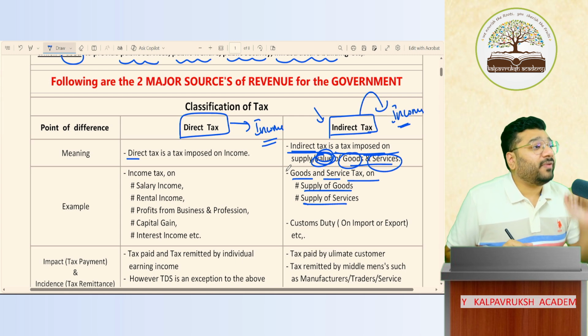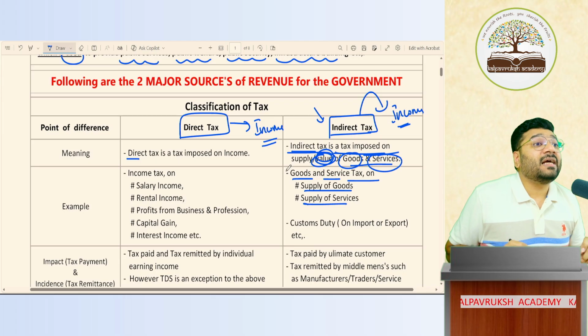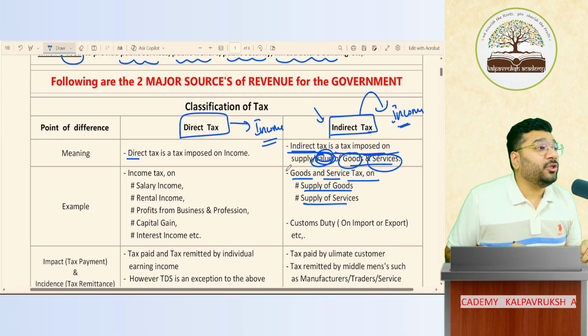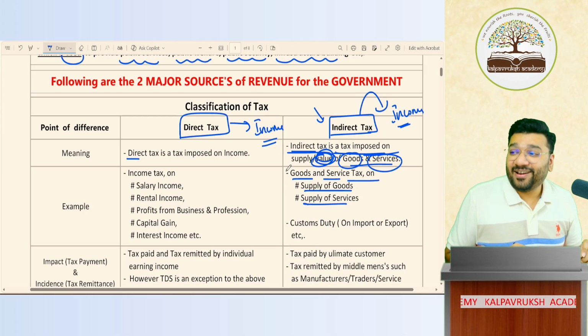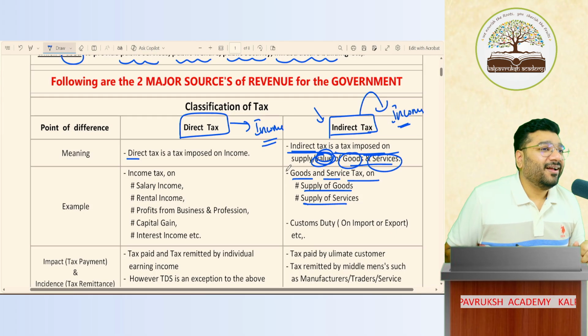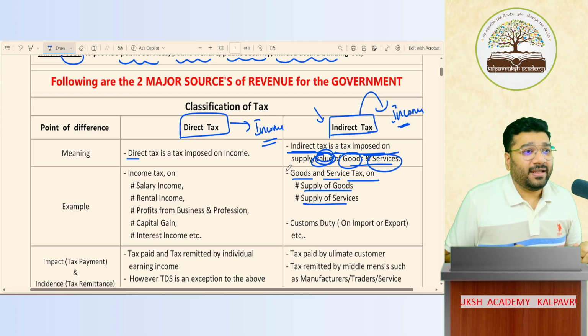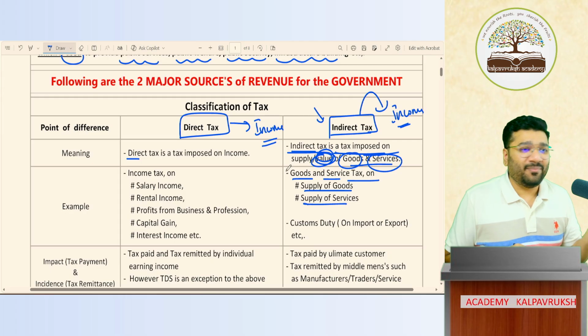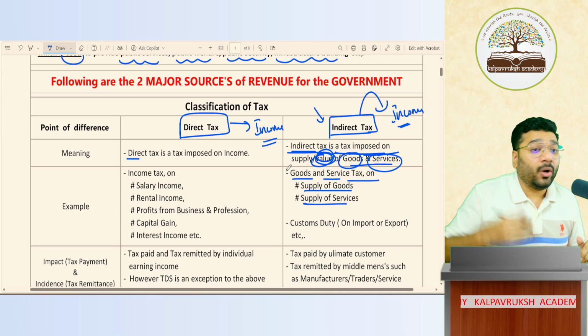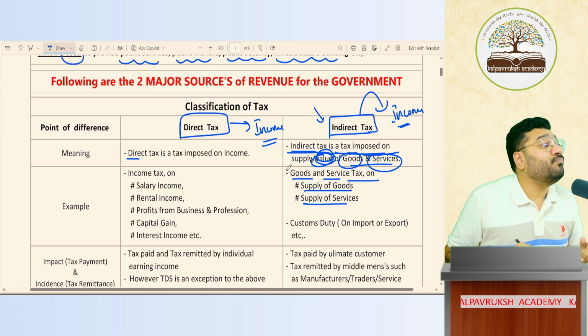For indirect tax, there are two types of taxes. One is GST, the second is called customs duty. Have you come across the term customs duty? If I want to import a new car, a Ferrari, worth, for example, 1 crore rupees, I don't know the real value, you have to pay duty on importing the vehicle. That is called import duty.